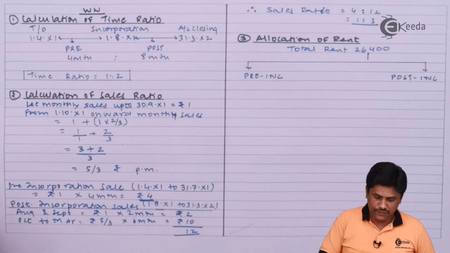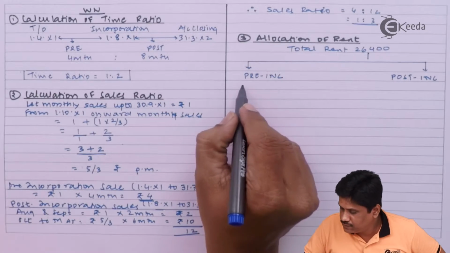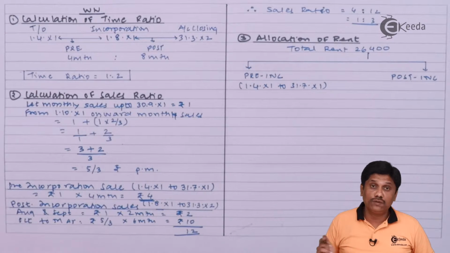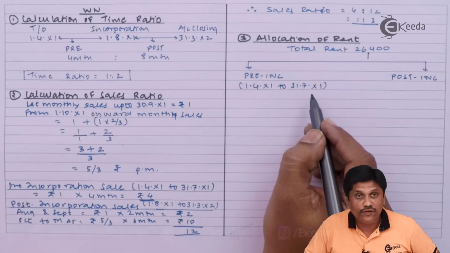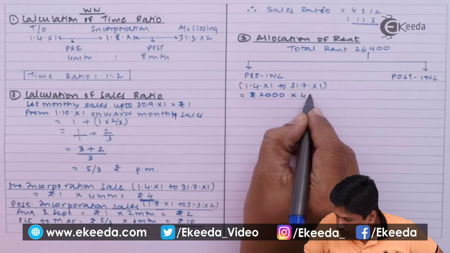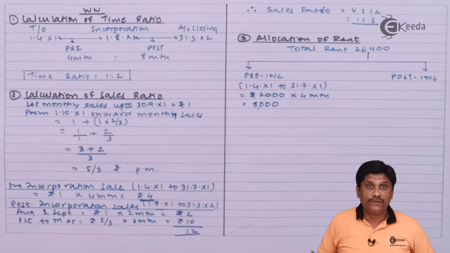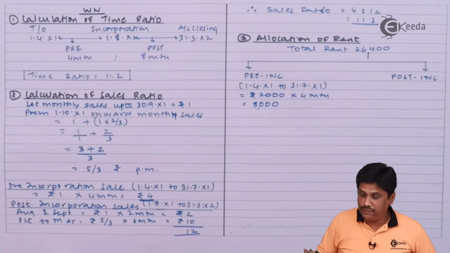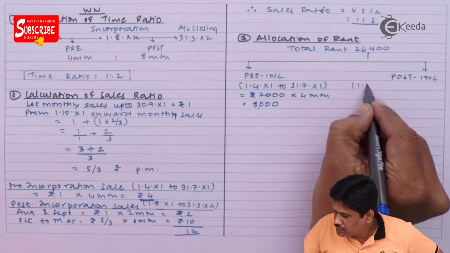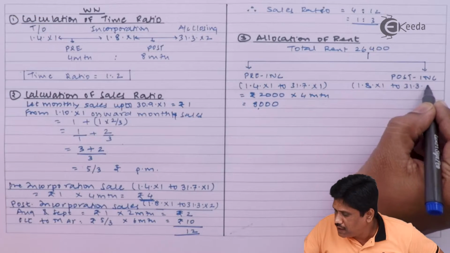Pre-incorporation and post-incorporation. Pre-incorporation is a period from 1st April to 31st July X1. They mentioned your rent was 2000 per month up to September. That means obviously up to July it was 2000 per month, so 8,000. Thereafter up to September it was 2000 per month, and thereafter it increased by 400. So we will see that 1st August X1 to 31st March X2.